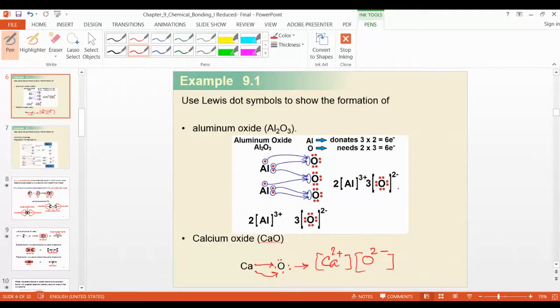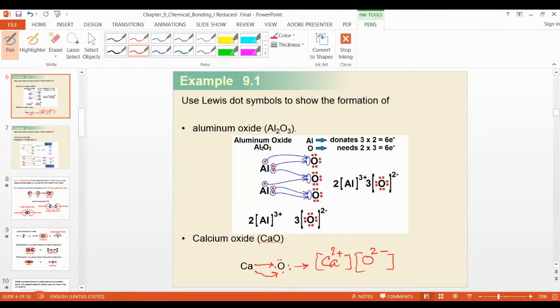So now look at aluminum, Al2O3. It means there are 2 aluminum and 3 oxygen, right? So you have to arrange these aluminum and oxygen first like this. Then you have to put the valence electrons according to the group. Aluminum has 3 electrons because it is third group, so 3 electrons you can put like this. And oxygen has 6 electrons because it belongs to the 6th group, so to complete its octet, it requires 2 electrons.